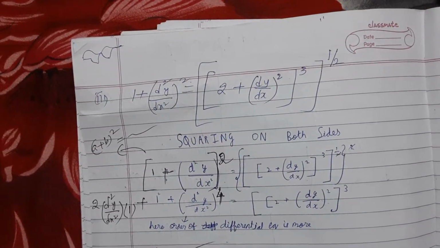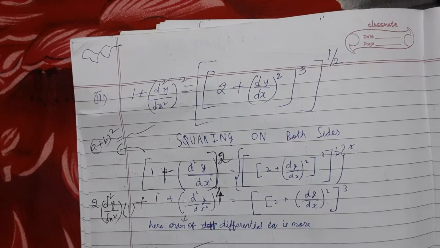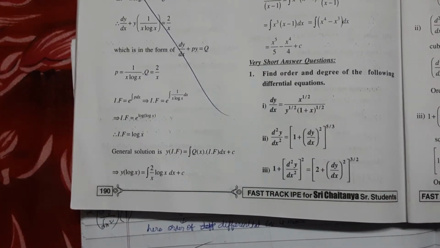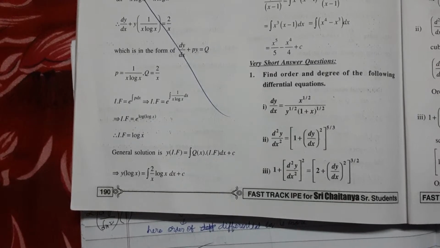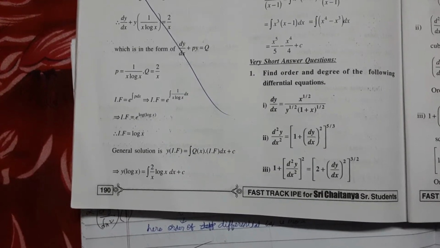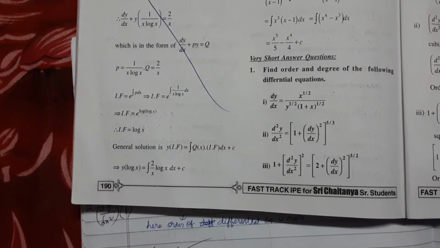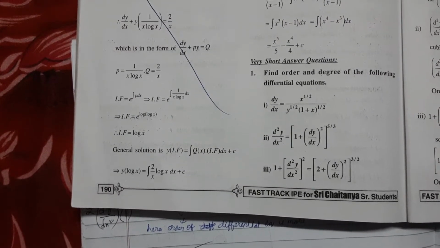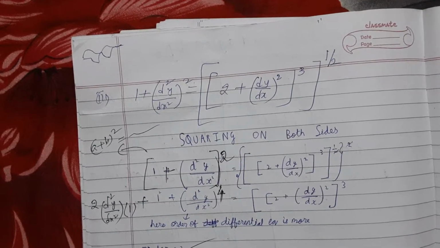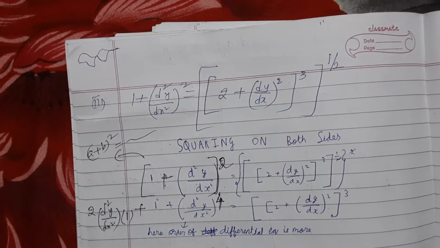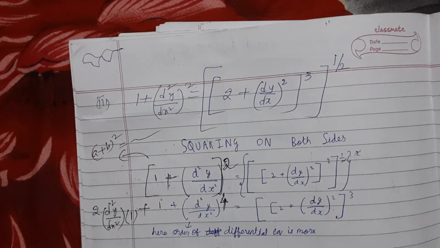We move on to sum number 3. 1 plus d square y by dx square whole square is equal to 2 plus dy by dx whole square, 3 to the power 2. Yes. Now 3 to the power 2 is there.